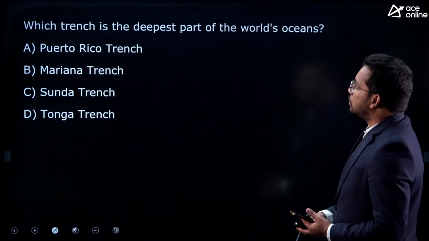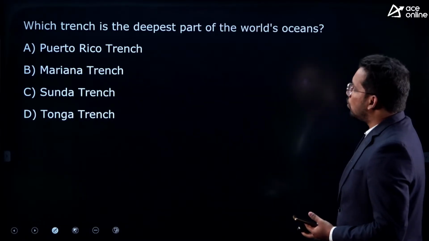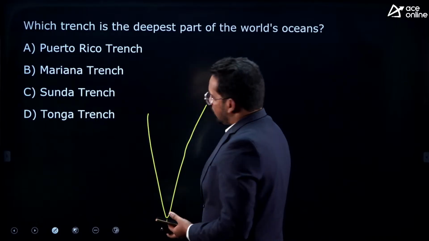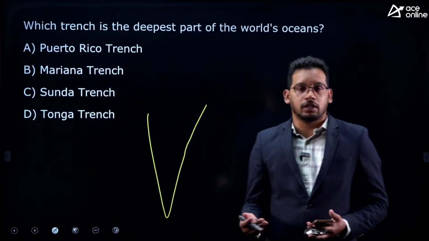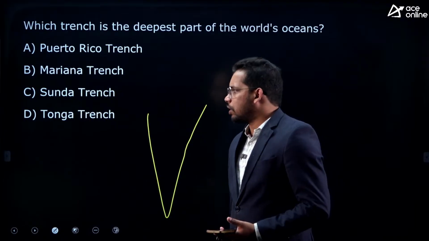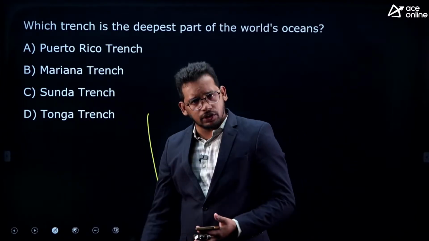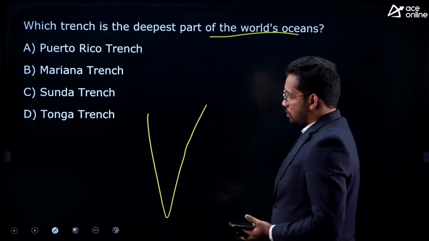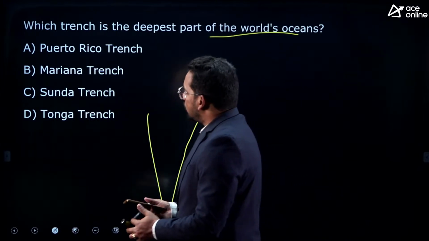Next, which trench is the deepest part of the world's oceans? So what is a trench? Trench is a deep valley under the oceans, under the water. We have a number of trenches. We have the Puerto Rico trench, we have the Sunda, Java trench in the Indian Ocean. Now they are asking the deepest trench in the world oceans. Very popular question again.